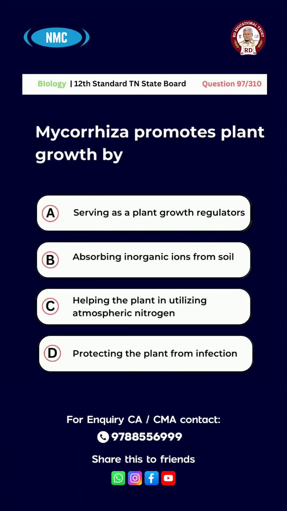Mycorrhiza promotes plant growth by A, serving as a plant growth regulator. B, absorbing inorganic ions from soil. C, helping the plant in utilizing atmospheric nitrogen. D, protecting the plant from infection. The answer is option D, protecting the plant from infection.